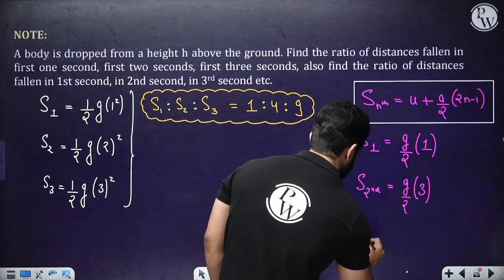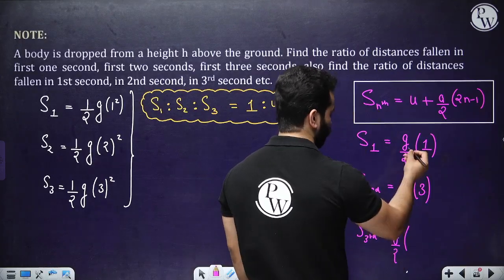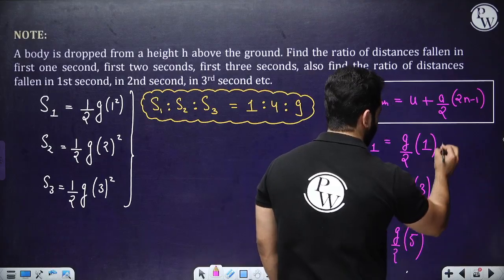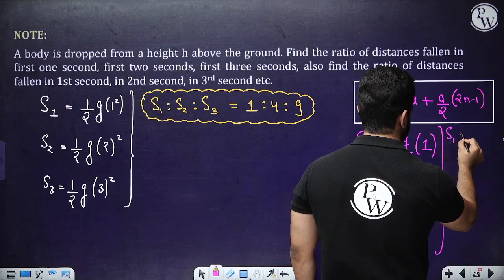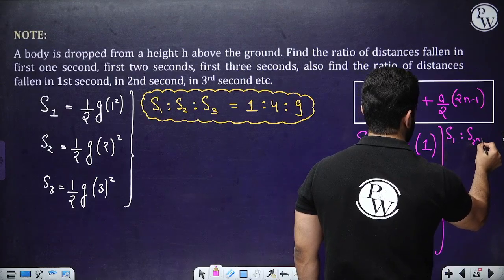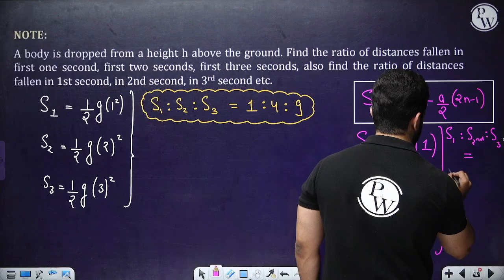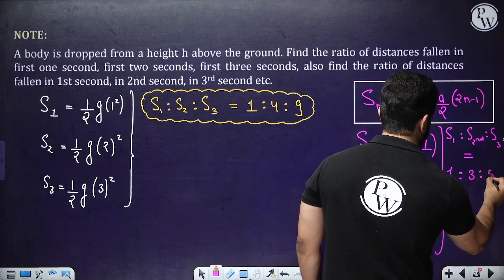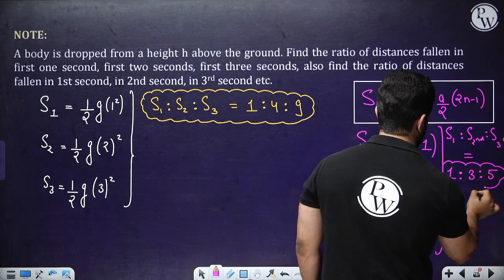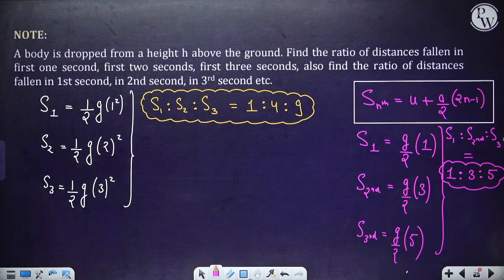And for the third, g by 2 into 5. So the ratio of first to second to third is 1 is to 3 is to 5. Hopefully you have got it, right? Easy things, but you need to remember all of these. Okay, now let's move to the next one.